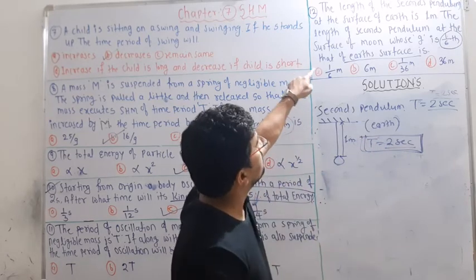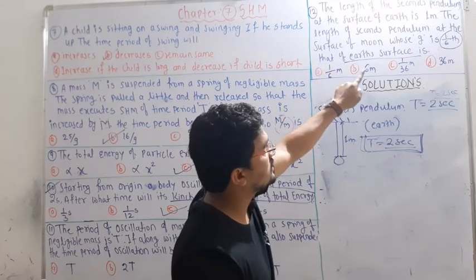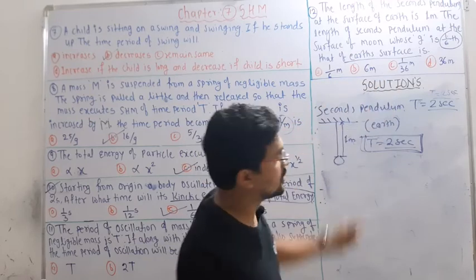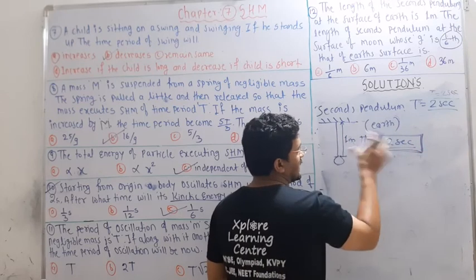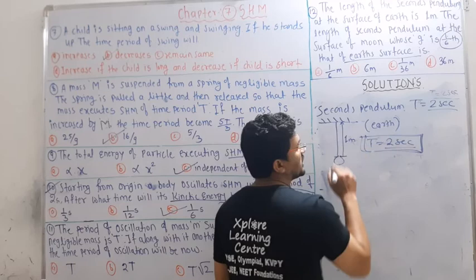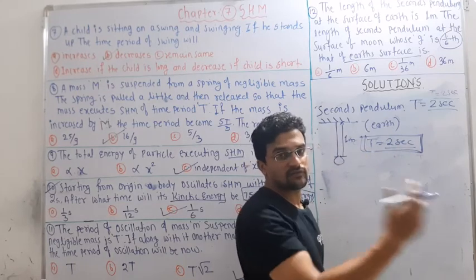Now if the length of the second pendulum at the surface of the moon, whose g is 1/6 that of the earth surface. So if this pendulum is taken to the surface of the moon, its time period should be the same. If the time period will be the same, then the length will automatically change. Then what will be the length of that particular pendulum on the surface of the moon?